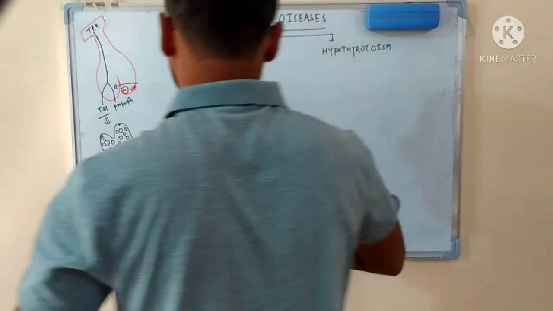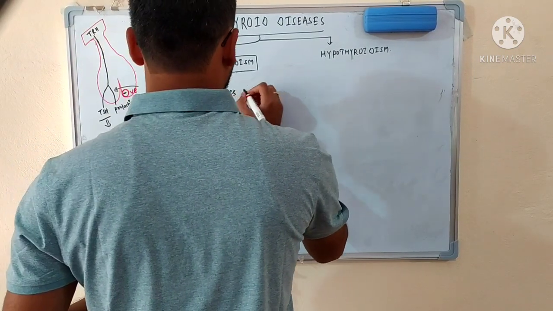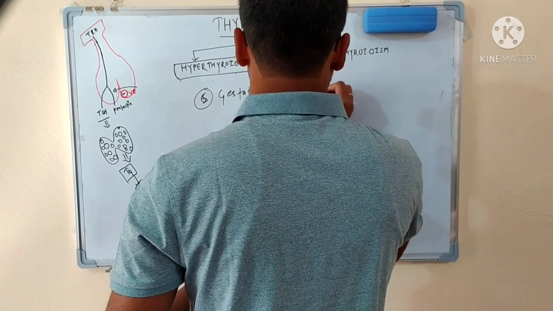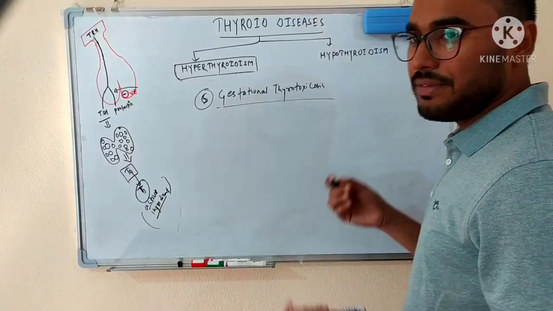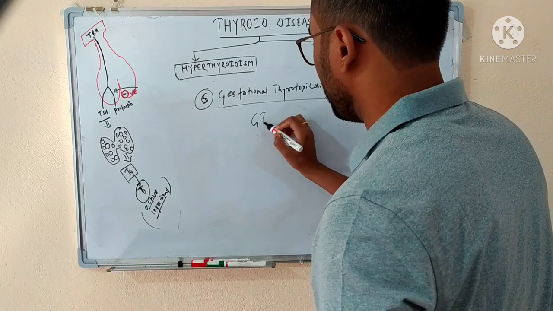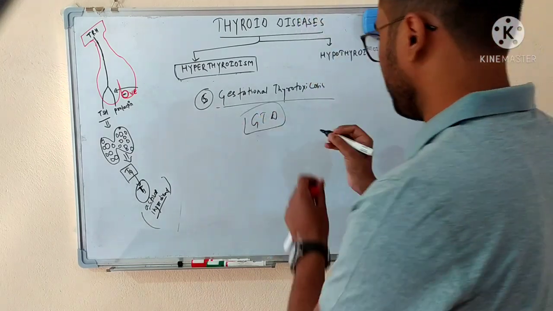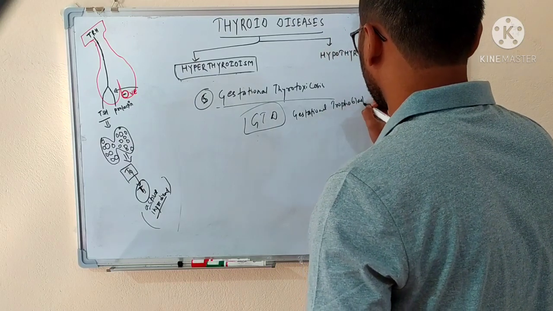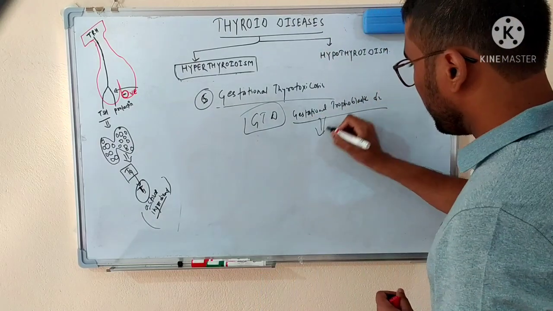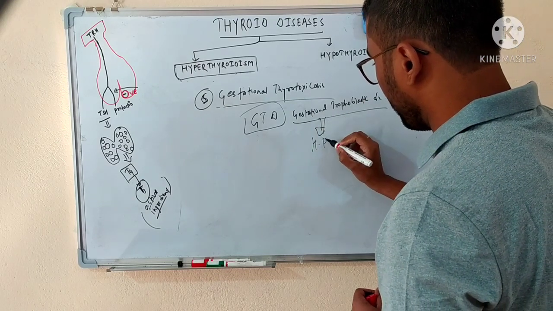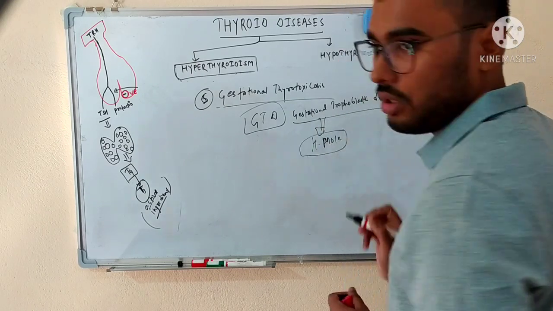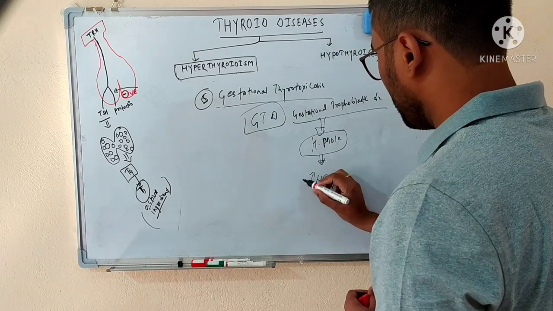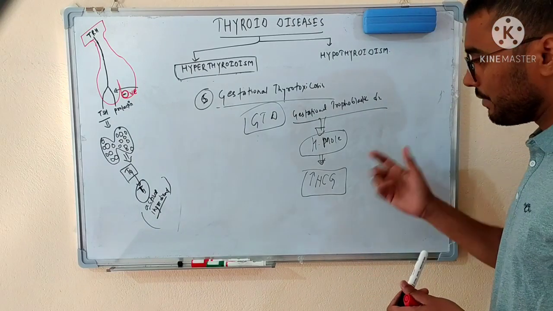Now another cause of thyrotoxicosis is gestational thyrotoxicosis. So what is gestational thyrotoxicosis? Let's suppose a female is having gestational trophoblastic disease, let's suppose a hydatidiform mole. And the female is now producing a large amount of HCG. So the hormone HCG is now produced in this female in a very large amount.